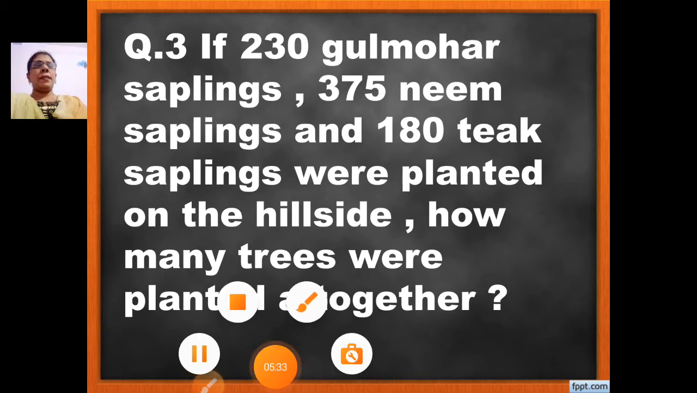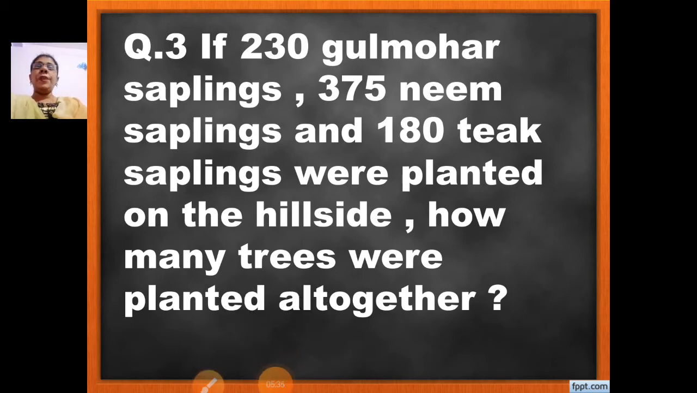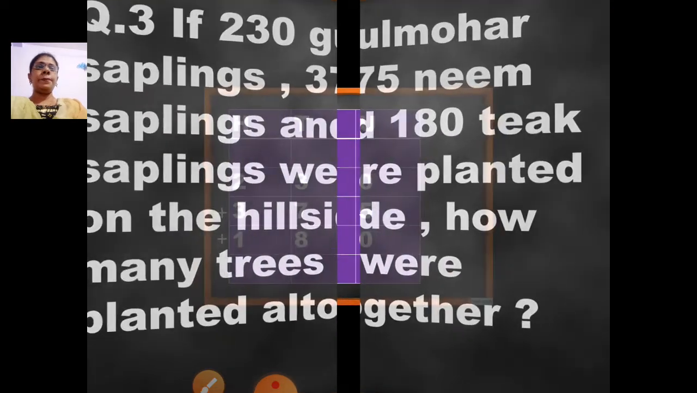If 230 Gulmohar saplings, 375 neem saplings and 180 teak saplings were planted on the hillside, how many trees were planted altogether? Let us solve.